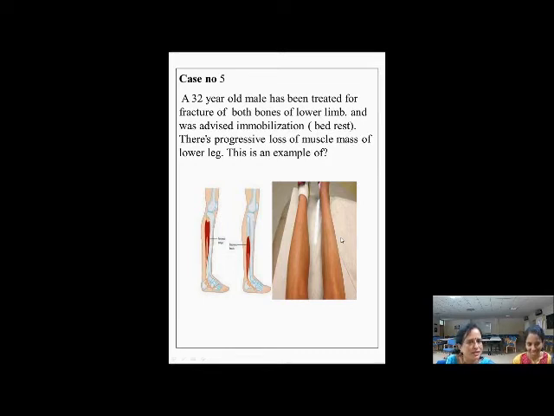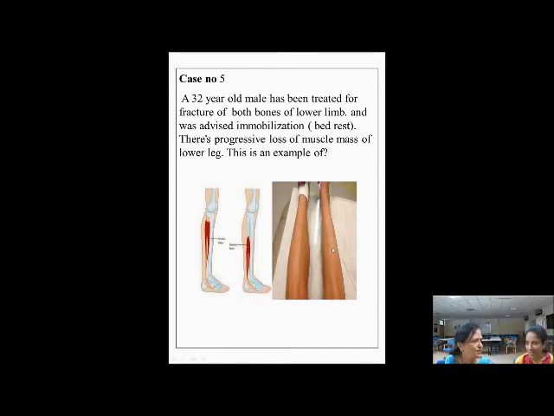So immobilization. When we teach them about healing, we say that for fracture healing, immobilization is one of the modes of therapy, yes, for the bones to undergo reunion. So here the cast is removed. Right? Yes. So there is progressive loss of muscle mass. So what did the students answer for this? They answered it as atrophy, disuse atrophy.